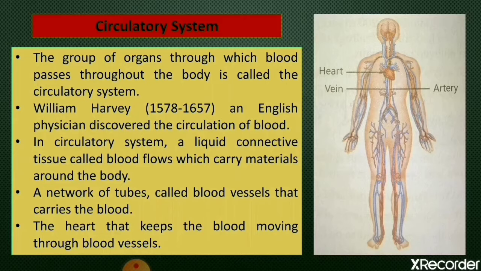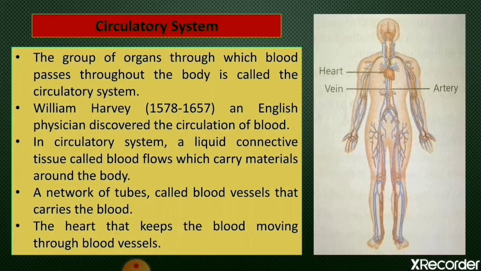So in the circulatory system, blood carries digested food, water, oxygen, and other waste materials to all parts of the body. It transports the waste material also.